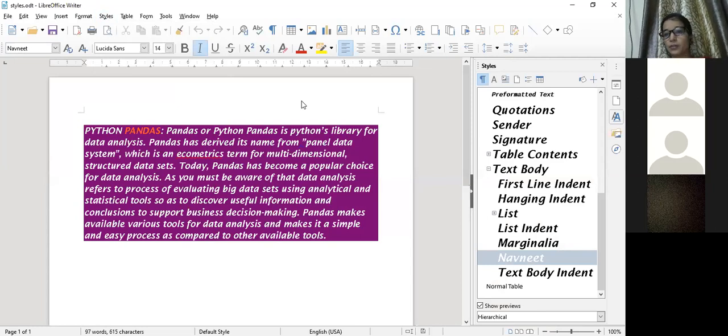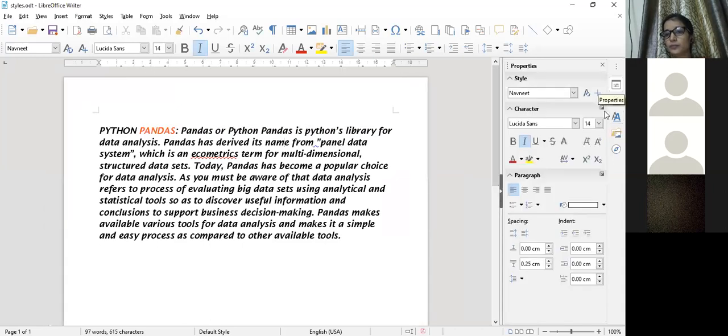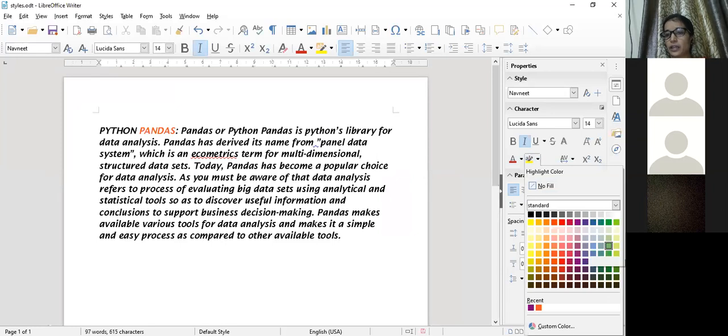Yesterday the meeting ended automatically. We were on the fill format mode. There was an option, fill format mode. If I click on fill format, my pointer changes into a bucket. It is white. Why? Because by default, you can see from the sidebar the bucket is filling with white color. So how will you change it? You need to go to the properties. In properties we have color over here. Any color you can take.